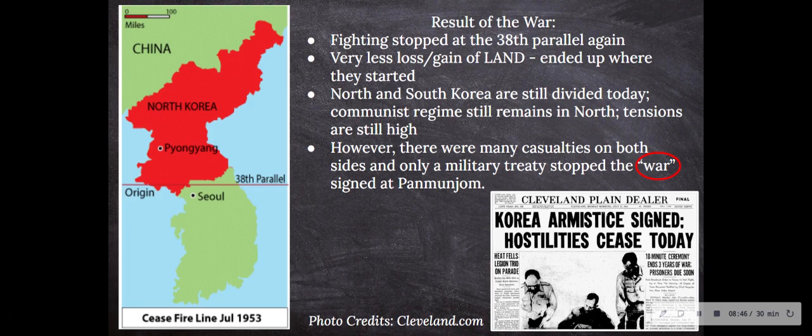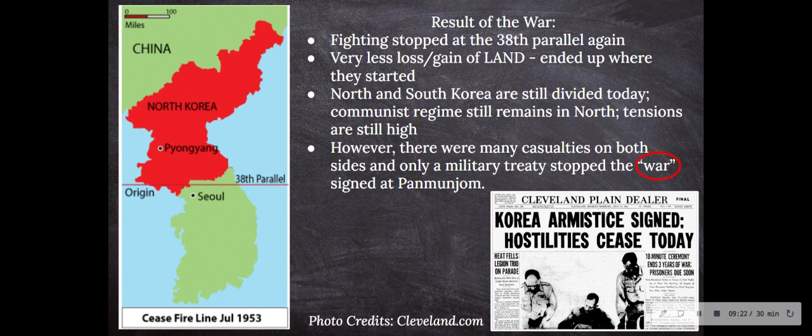There was very little loss or gain of land. Notice I put land in capitals because there were a lot of other losses. I'm just specifically talking about land. Land-wise, they didn't gain or lose anything. They ended up where they started. North and South Korea are still divided today. There's still North Korean leaders, there's still South Korean leaders. And the communist regime still remains in the north till today. And tensions between both of the countries still remain high.